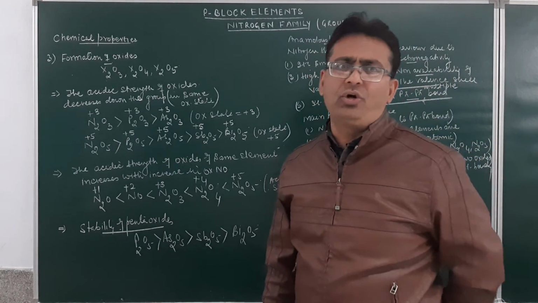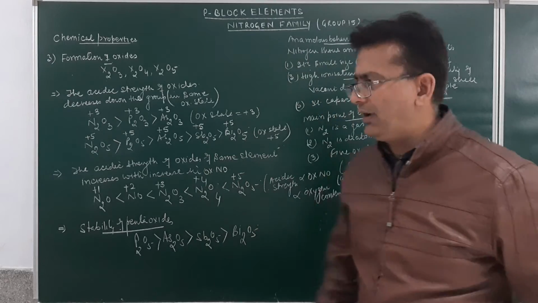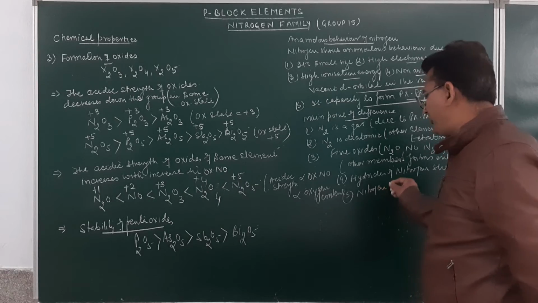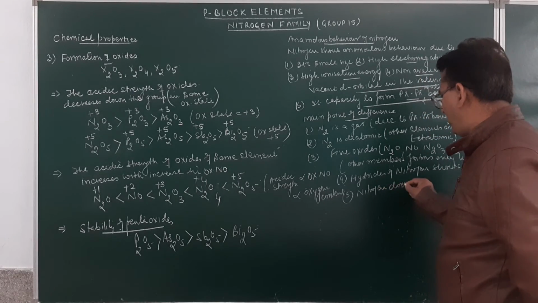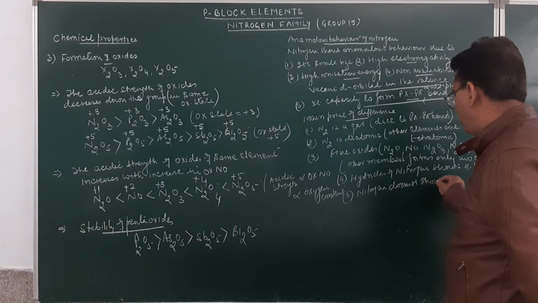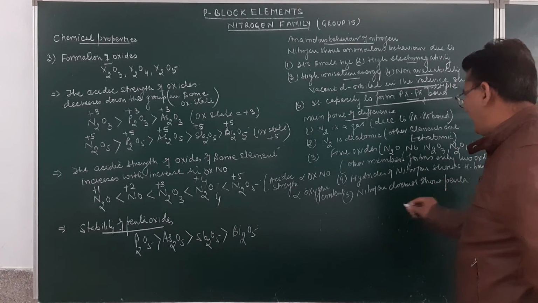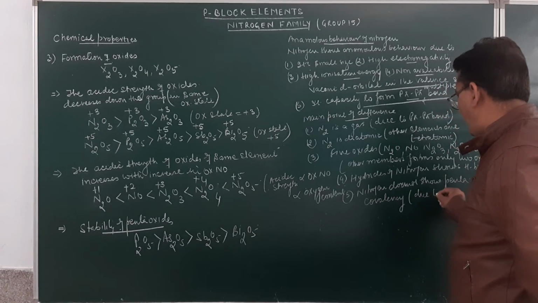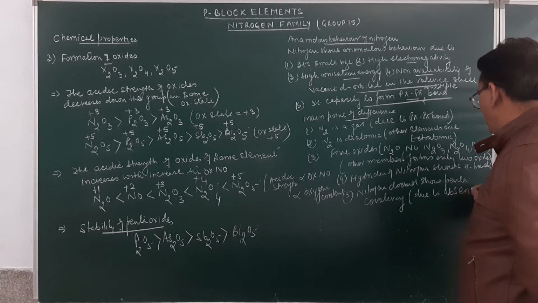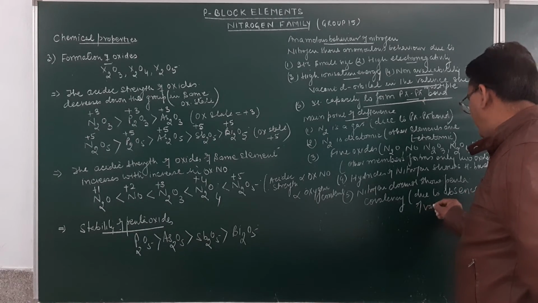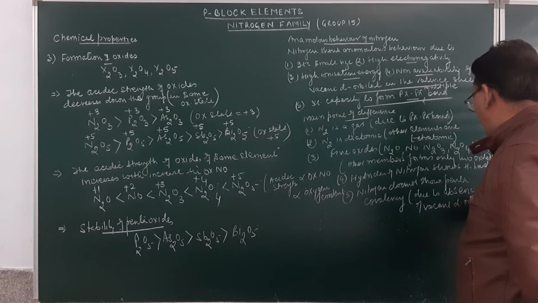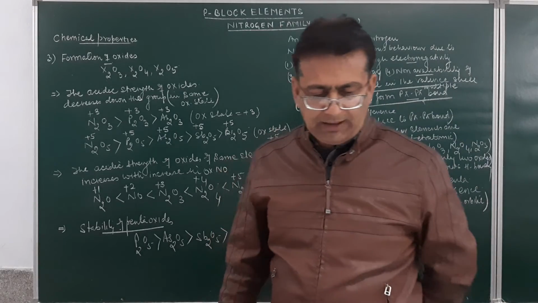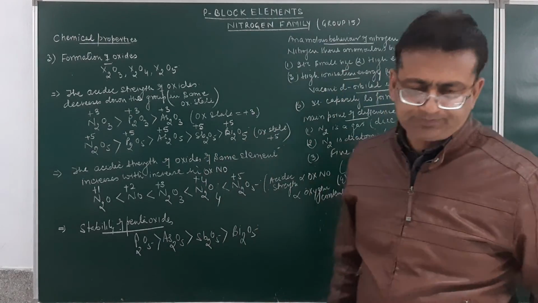Nitrogen normally does not show pentacovalency. Why does nitrogen not show pentacovalency? Due to the absence of a vacant d orbital. So, nitrogen does not show pentacovalency due to the absence of a vacant d orbital.